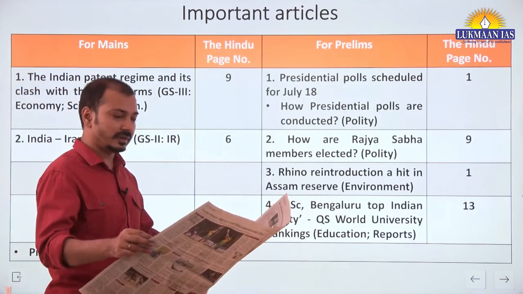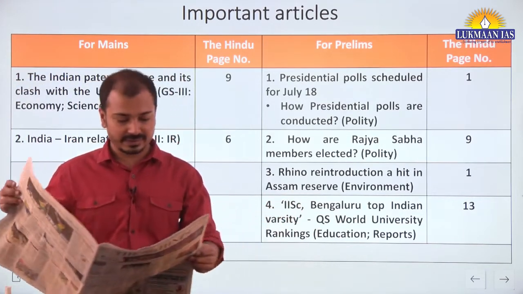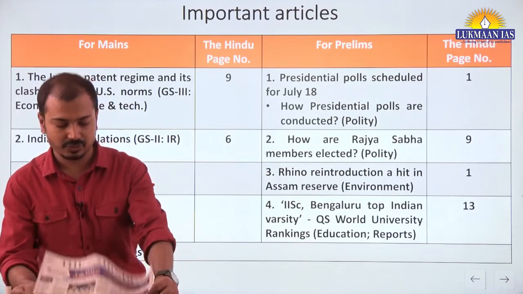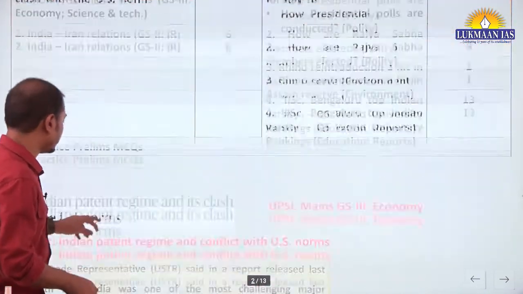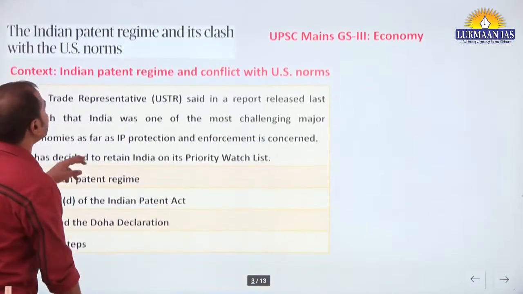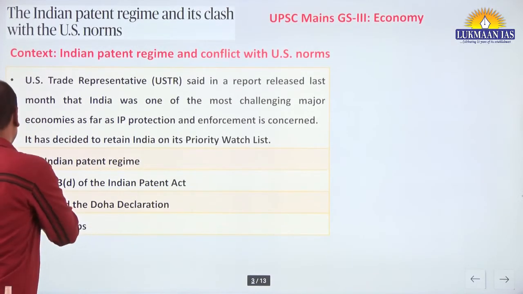Fine. So all these are important articles from today's The Hindu newspaper. Let us go in detail one by one. First one: Indian patent regime and its clash with the US norms.